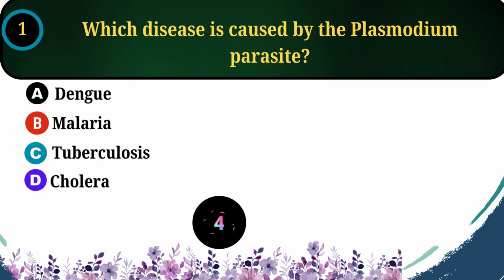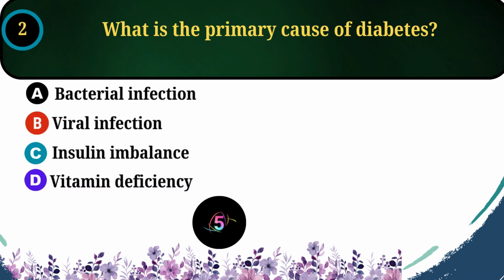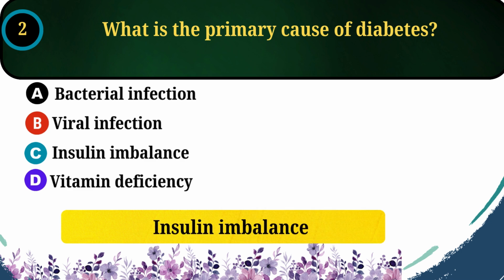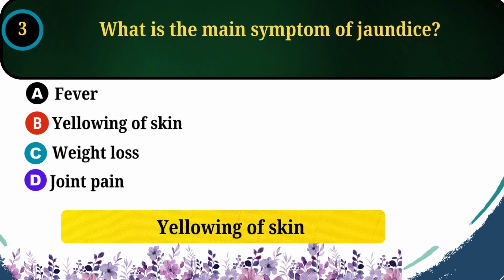Which disease is caused by the Plasmodium parasite? The correct answer is option B, malaria. What is the primary cause of diabetes? The correct answer is option C, insulin imbalance. What is the main symptom of jaundice? The correct answer is option B, yellowing of skin.